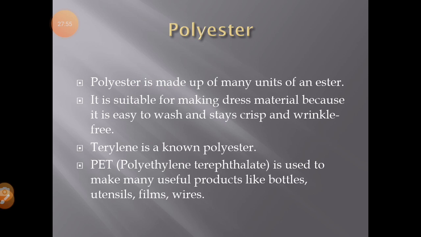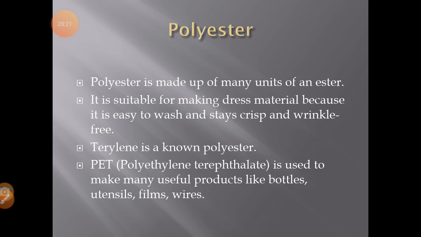Then the second is polyester. This is the first synthetic fiber polymer, obtained by the reaction between certain sets of organic compounds to form a melt which can be spun into filaments. The special property of this is that it can be easily stretched.